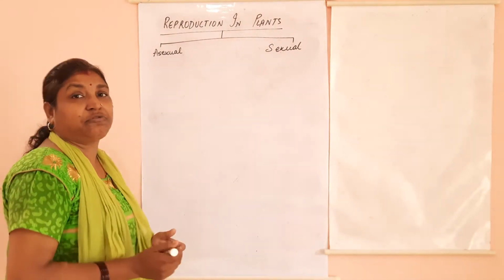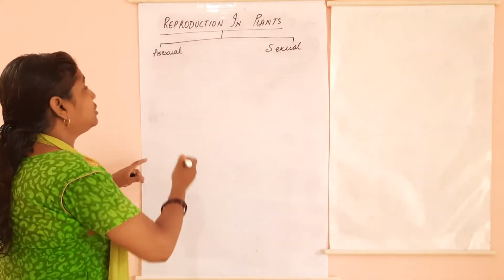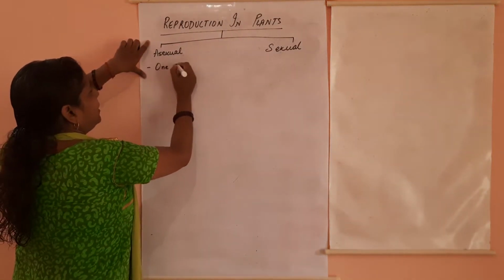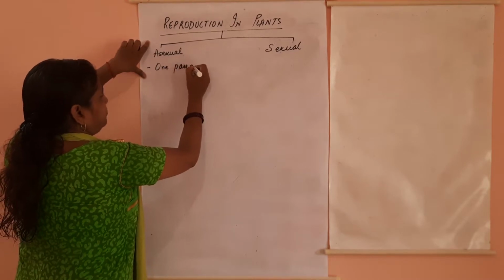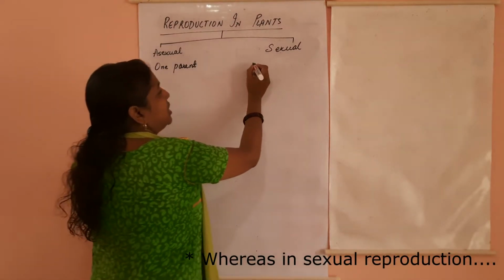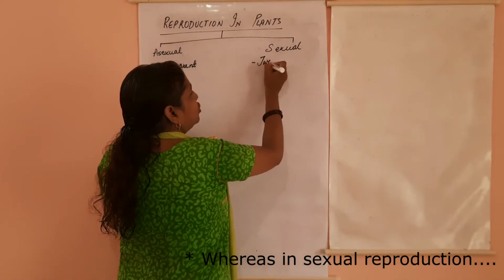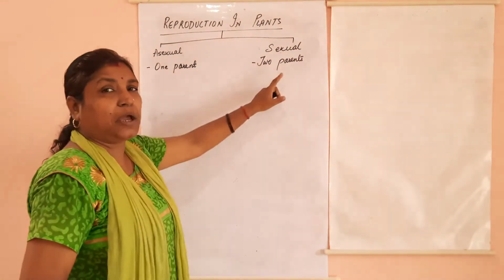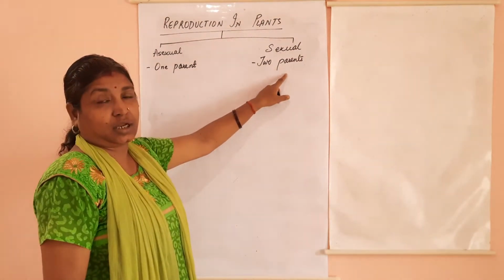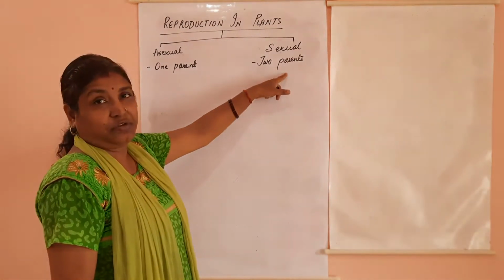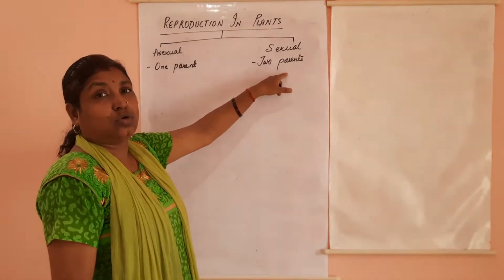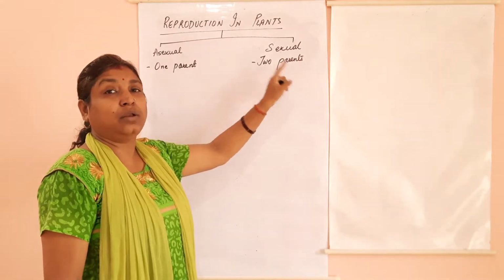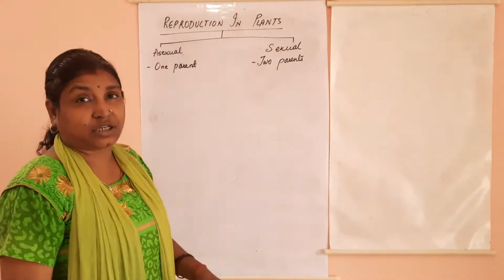So first of all, the difference between sexual and asexual reproduction. In sexual reproduction, two parents are required, whereas in asexual reproduction one parent is required. Both the parents should be of opposite sex, that is one male and one female, where production of gametes takes place.